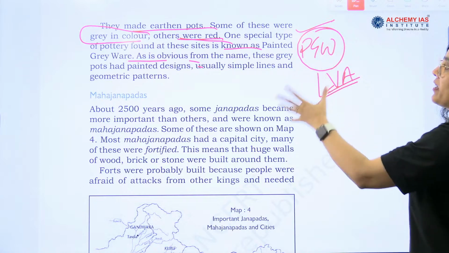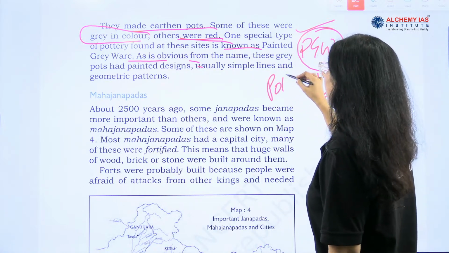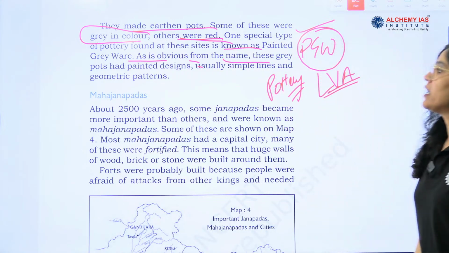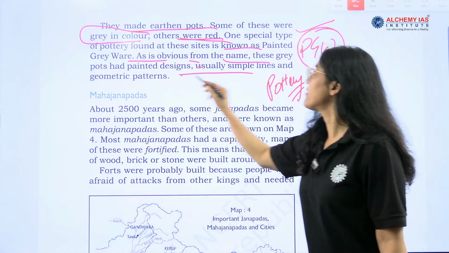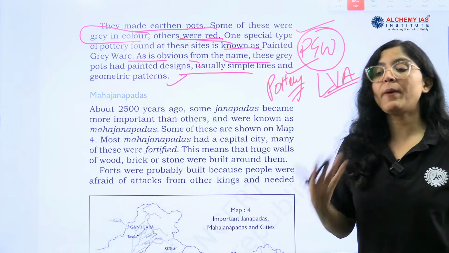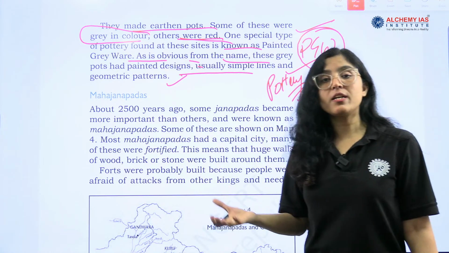Painted grey ware, one special type of pottery. As is obvious from the name, these grey pots had painted designs, usually simple lines and geometric patterns. So it is also defining the characteristic of the pottery, right?